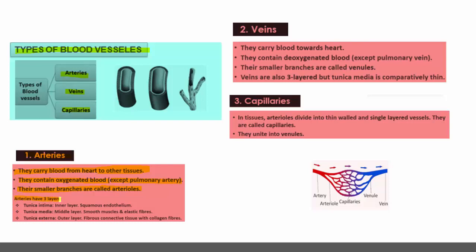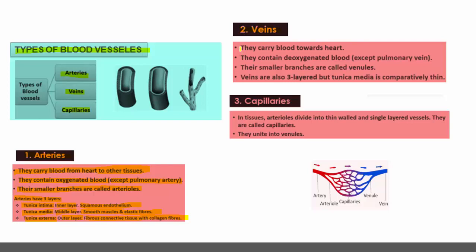Arteries have three layers. Tunica intima, the inner layer, made up of squamous endothelium. Tunica media, the middle layer, made up of smooth muscles and elastic fibers. Tunica externa, the outer layer, made up of fibrous connective tissue with collagen fibers. So this is about arteries.